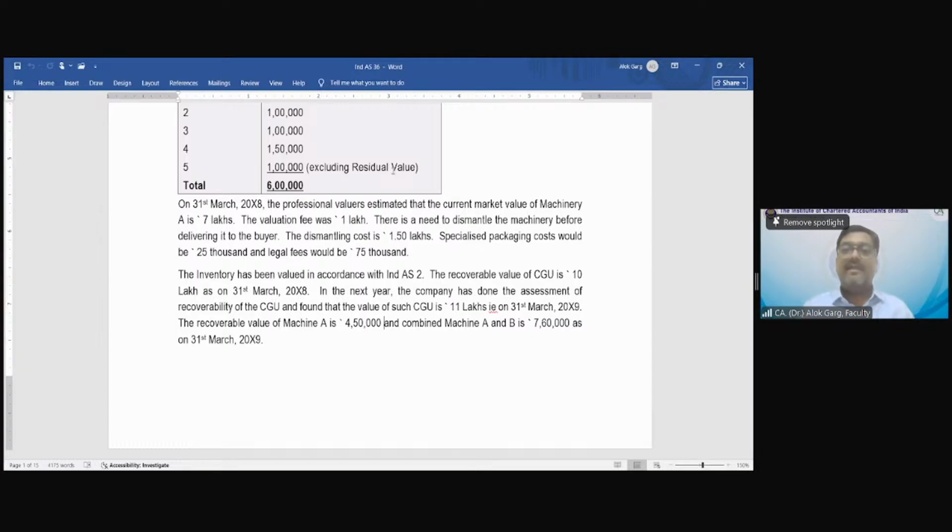Then the question is giving you the recoverable value of machine A is 4.5 lakh and machine B is 7.6 lakh on 31st March 2009. And at the time of reversal of impairment loss, this question has given you the recoverable value, not for 31st March 2008, which you have to compute, but for 31st March 2009, okay? All right. Now let's read the question further.